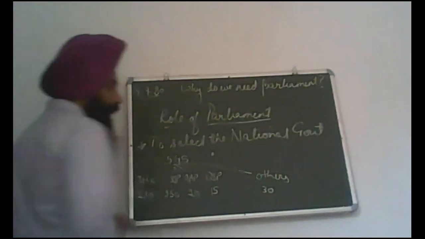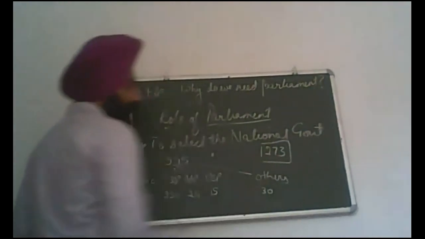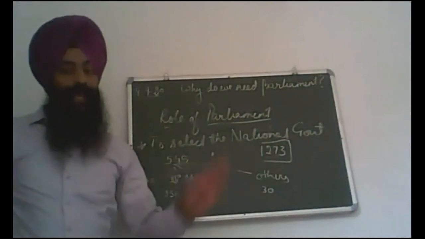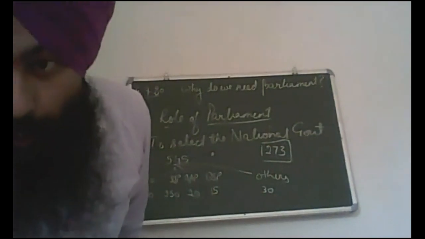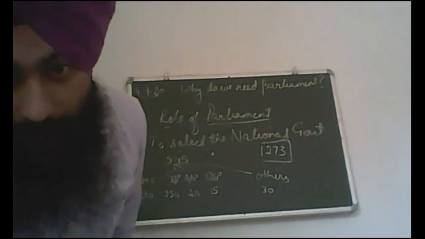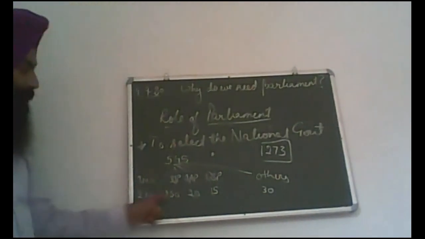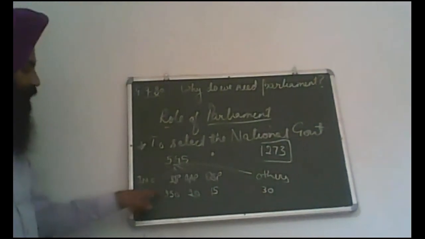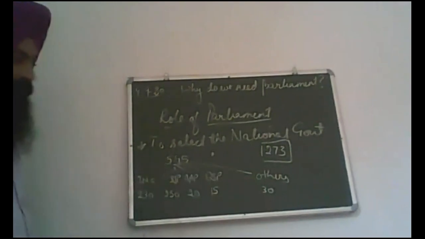In our country, a party needs 273 seats, which is half of the 545. With 273 seats it can make a government, because in our country there is a rule of majority. The party that has a majority in the Lok Sabha can make a government. But in that example, no party has a clear majority: Congress 230, BJP 250, Aam Aadmi Party 20, Bahujan Samaj Party 15, and others 30.